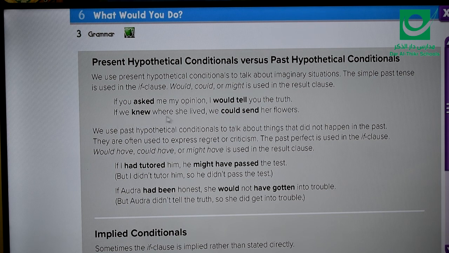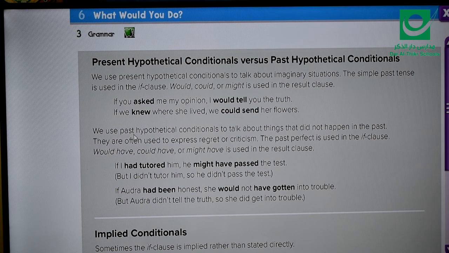If we knew where she lived, we could send her flowers. We don't know where she lives. So if we knew where she lived, we could send her flowers.